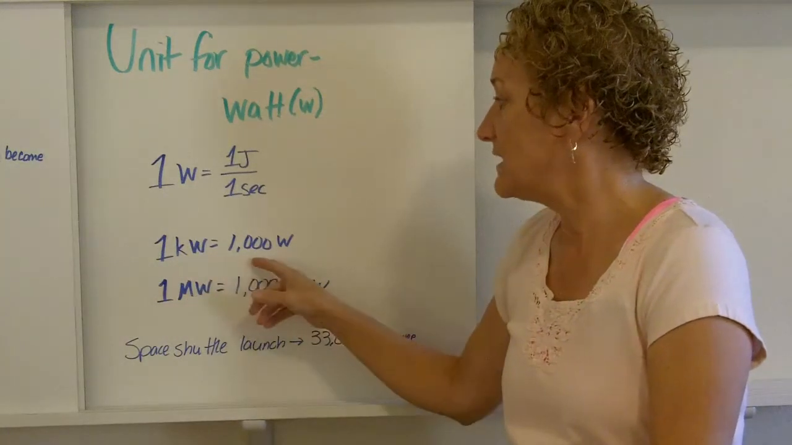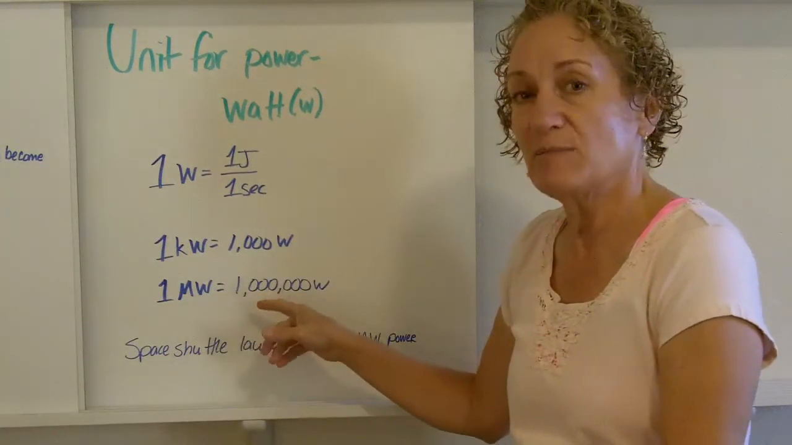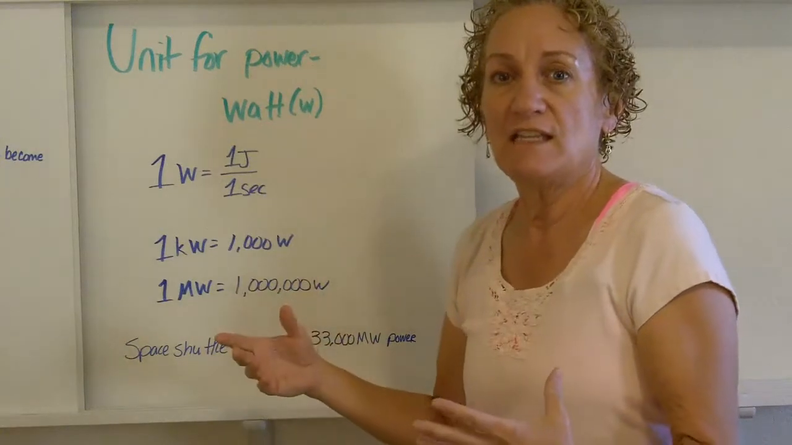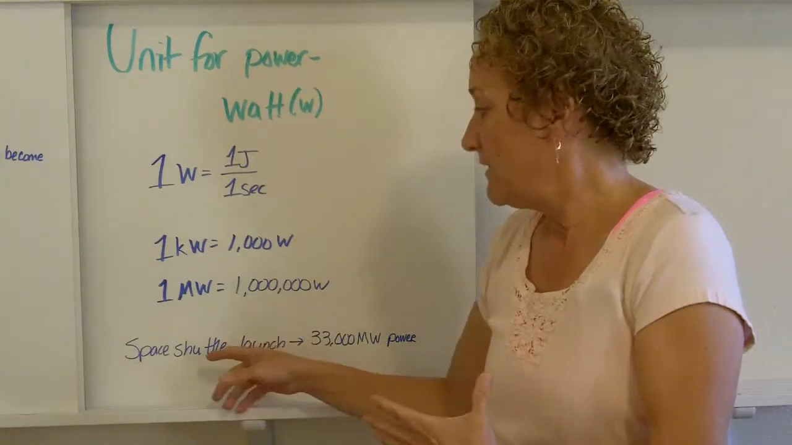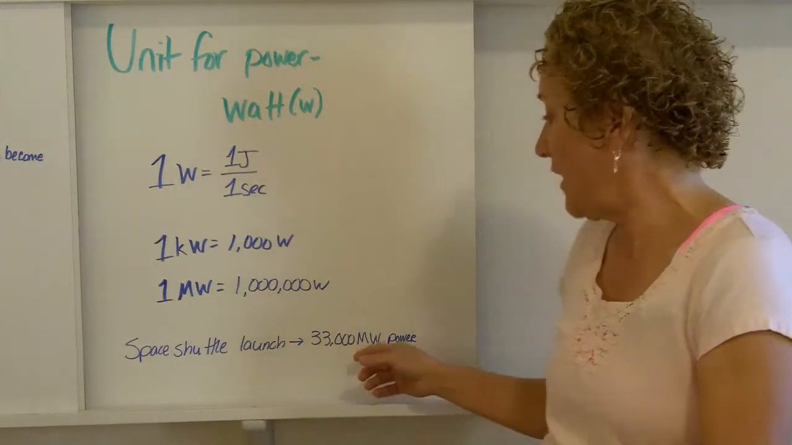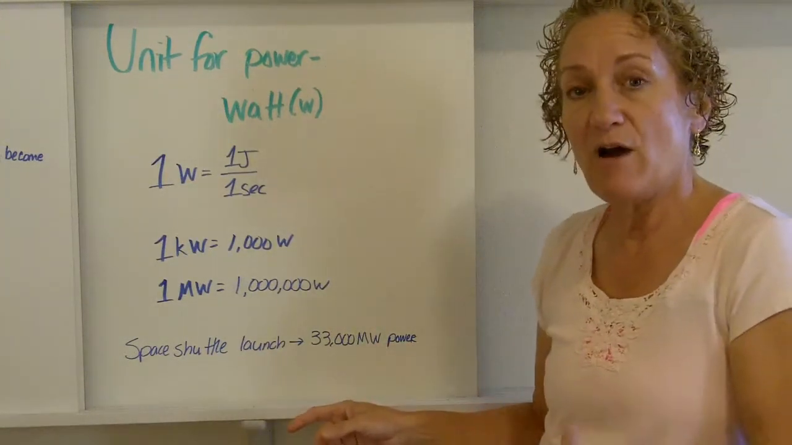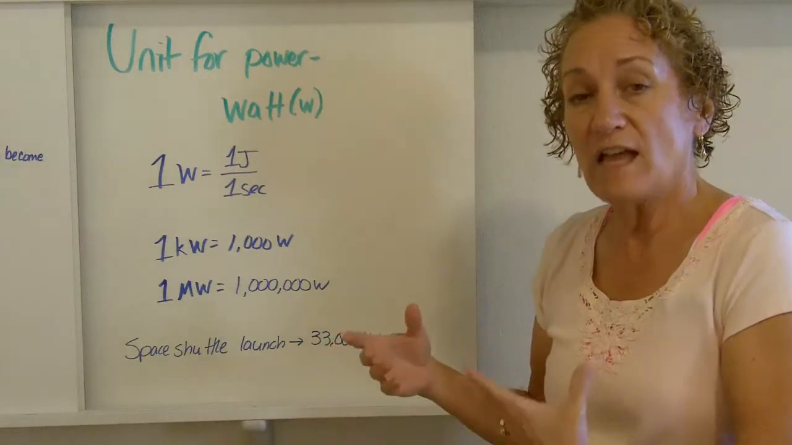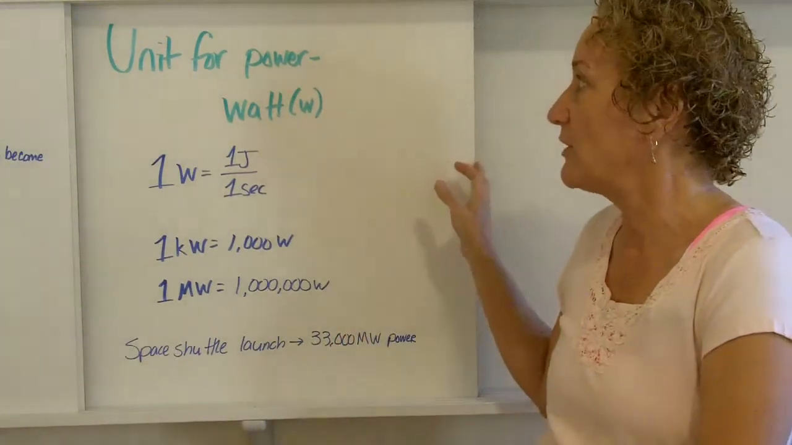Again, a kilowatt is 1,000 watts, a megawatt is 1,000,000 watts, and let me give you an idea of what a watt is. The space shuttle launch, when the space shuttle used to launch all the time, took 33,000 megawatts of power in order to launch. So that's a lot of power. It required a lot of power to launch.